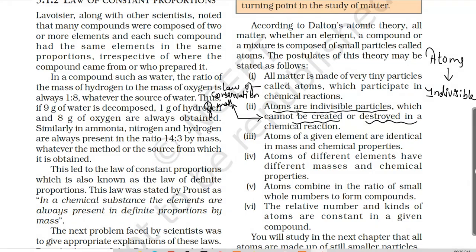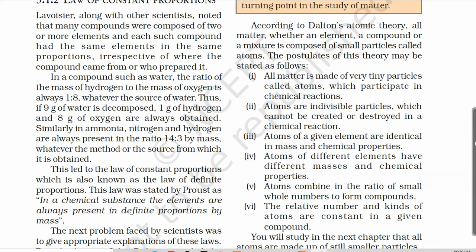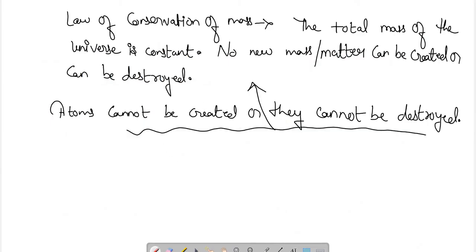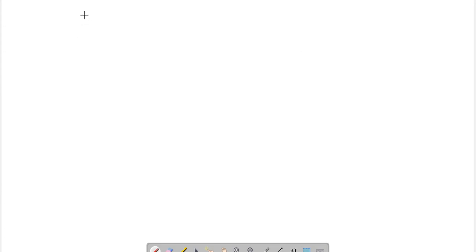Okay, next, in the third postulate, he has said that atoms of a given element are identical in mass and chemical properties. Atoms of a given element are identical in mass and chemical properties. So how can we explain this? We can explain this by the rule that, let us say, I have taken hydrogen gas.